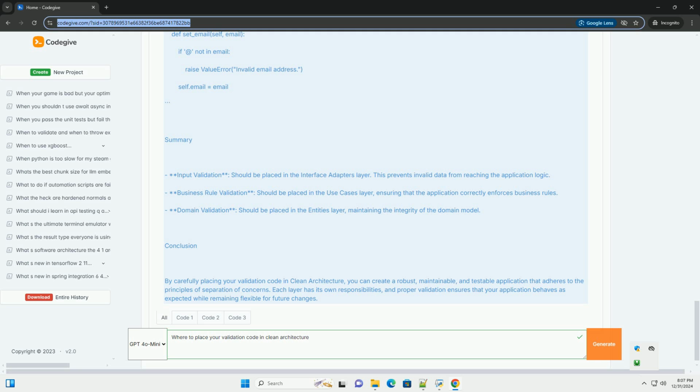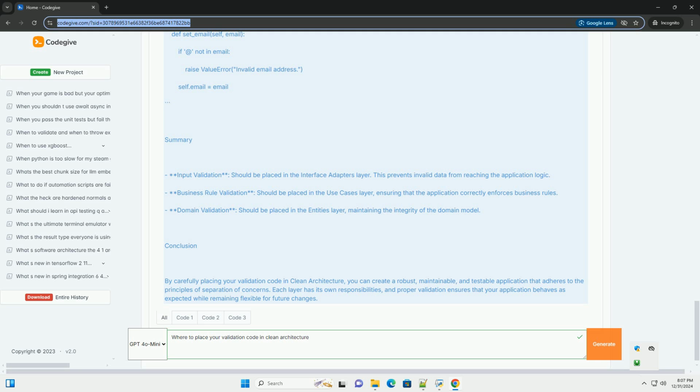Summary. Input validation should be placed in the interface adapters layer. This prevents invalid data from reaching the application logic. Business rule validation should be placed in the use cases layer, ensuring that the application correctly enforces business rules. Domain validation should be placed in the entities layer, maintaining the integrity of the domain model.